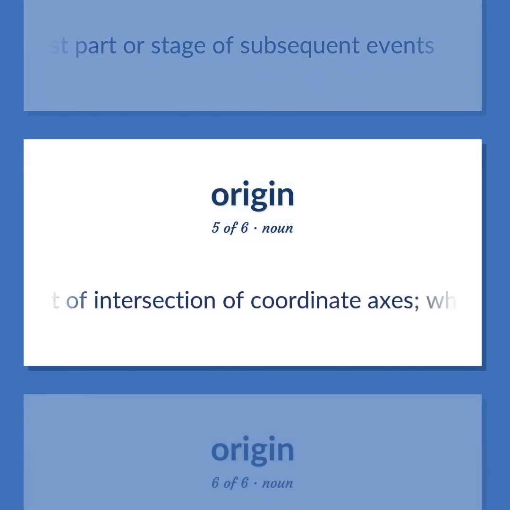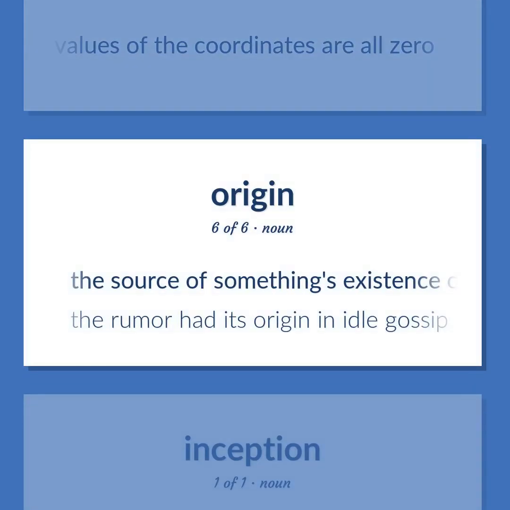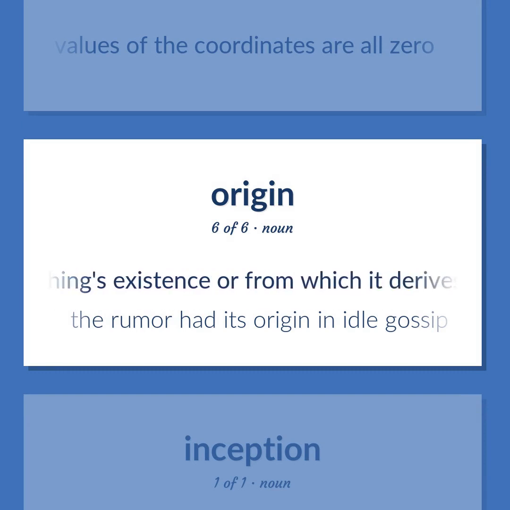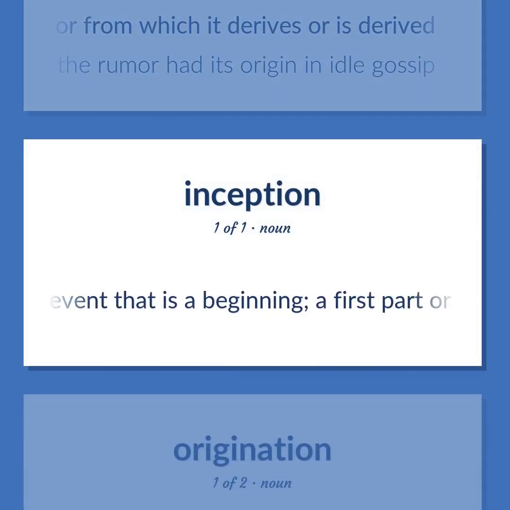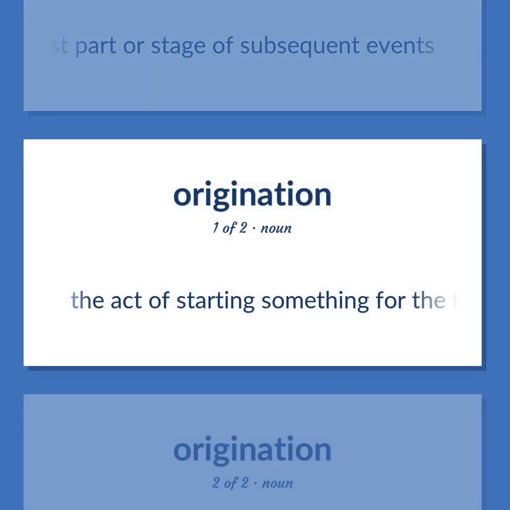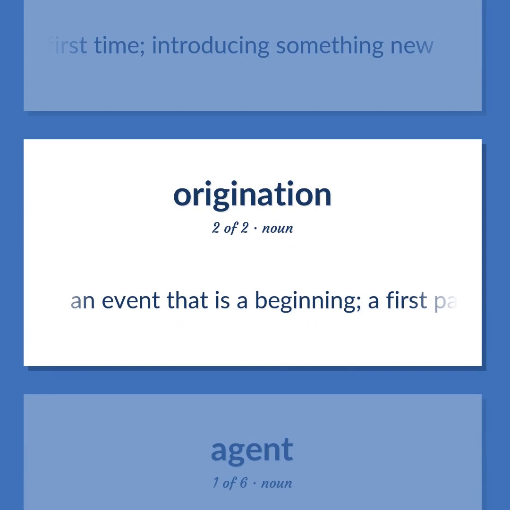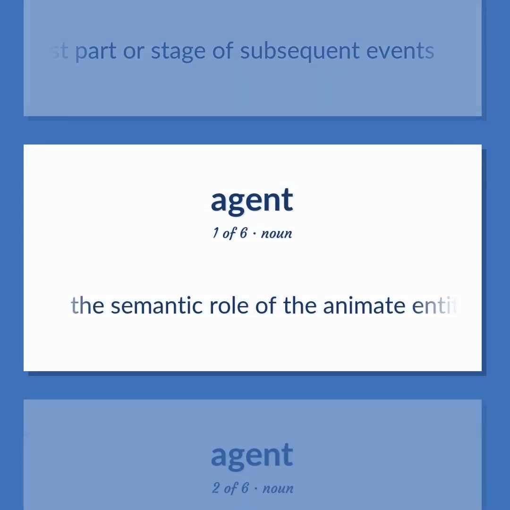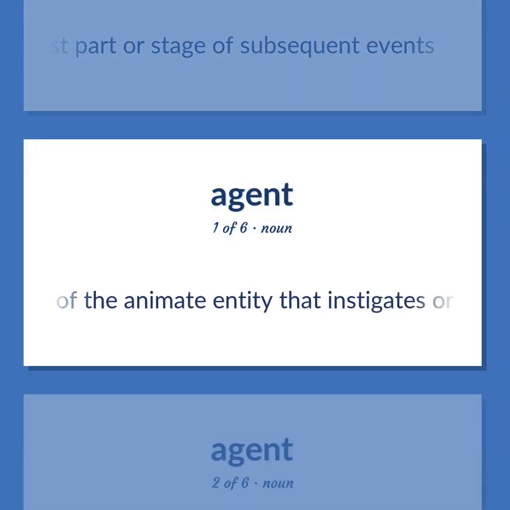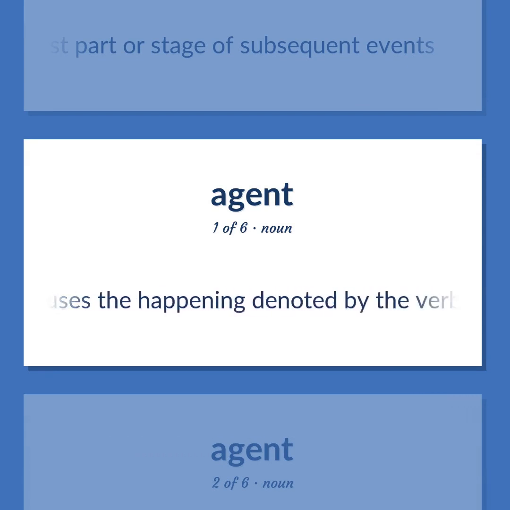The point of intersection of coordinate axes, where the values of the coordinates are all zero. The source of something's existence or from which it derives or is derived. The rumor had its origin in idle gossip. An event that is a beginning, a first part or stage of subsequent events. The act of starting something for the first time, introducing something new. An event that is a beginning, a first part or stage of subsequent events. The semantic role of the animate entity that instigates or causes the happening denoted by the verb in the clause.